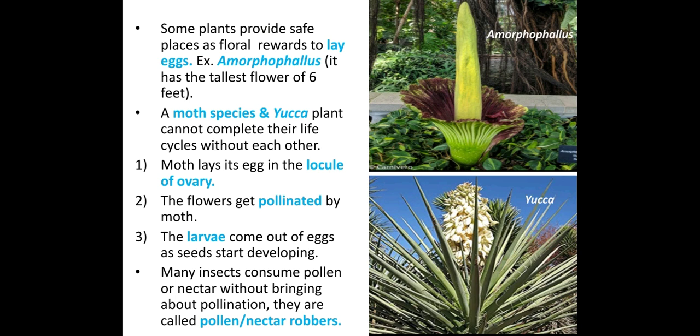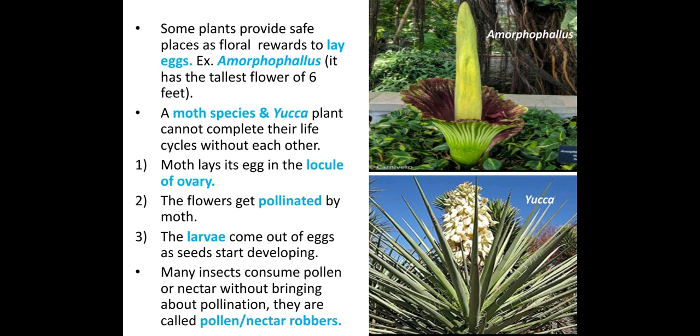Example, Amorphophallus is a plant which has the tallest flower, of 6 feet. Under its surface, some insects will come and lay eggs. So here both are benefited. The flower of the Amorphophallus is getting pollinated, and the insect which is the pollinating agent gets the space to lay its eggs and a very safe place for its eggs to be secured.